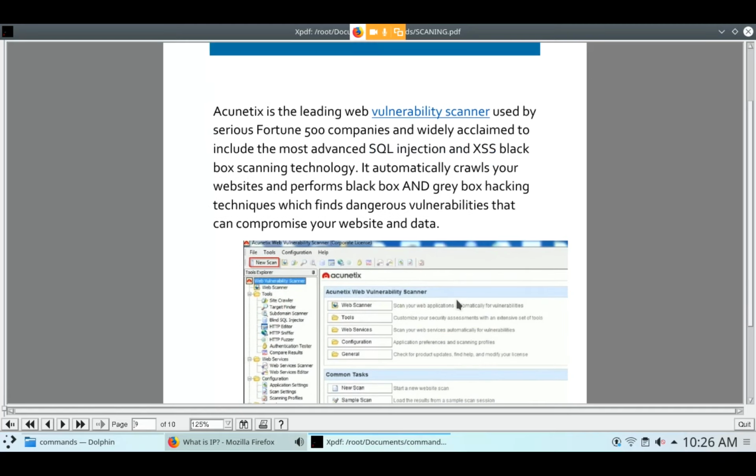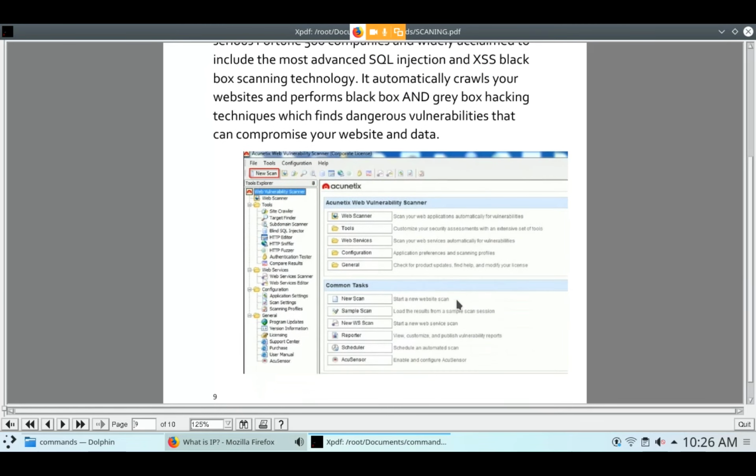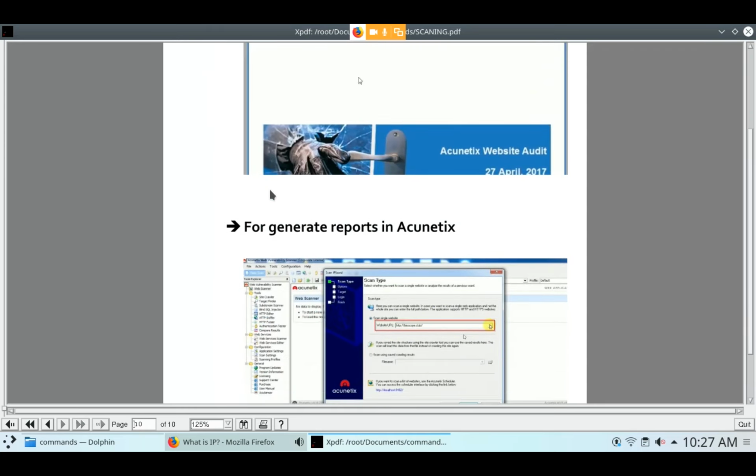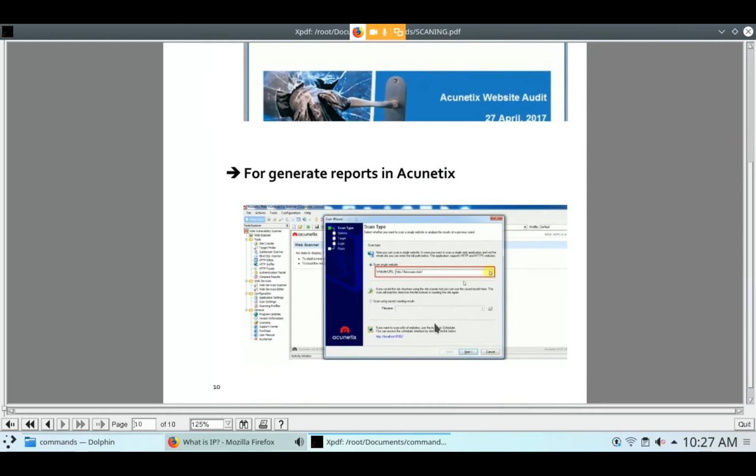How can you use it? After installation, you can find this type of page. Then you have to click on New Scan, and after you click on New Scan, it will ask you to submit a website. You can use any website which you want to test.